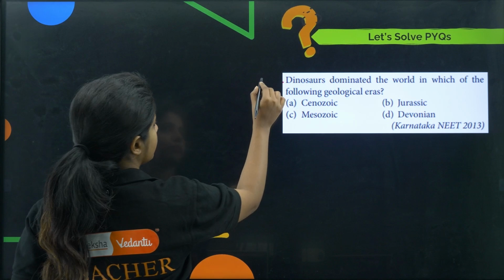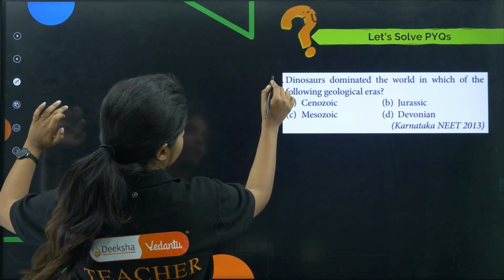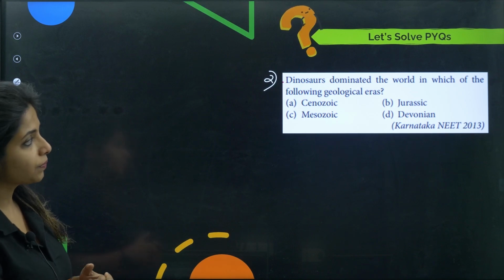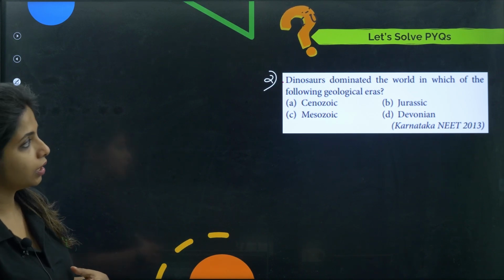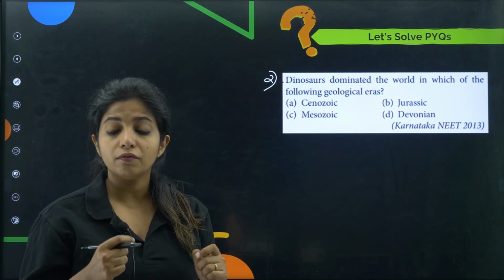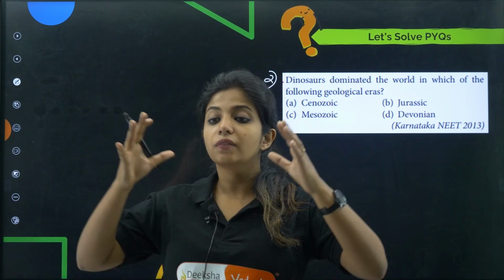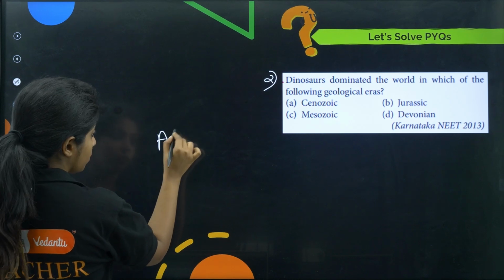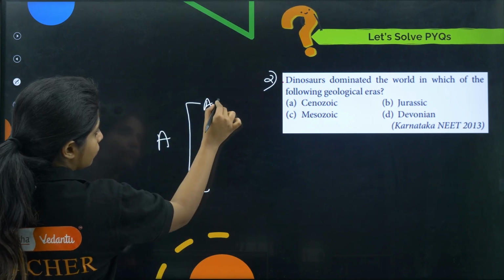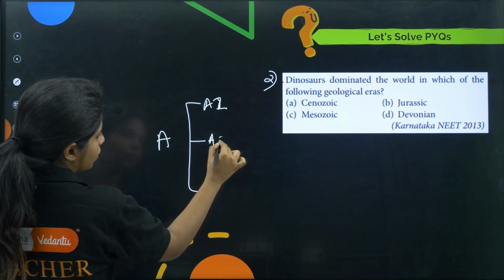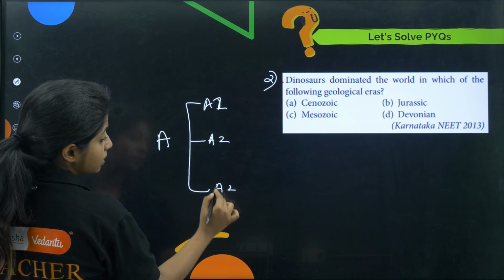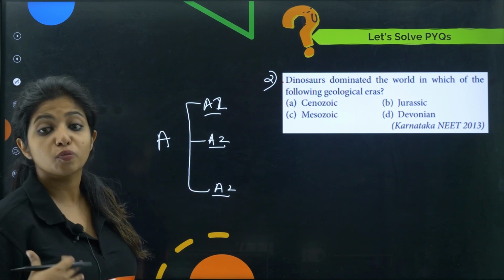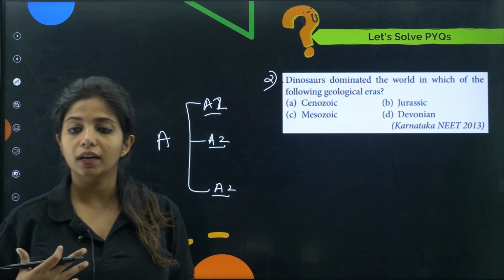Second question. Dinosaurs dominated the world in which of the following geological eras? Cenozoic, Jurassic, Mesozoic, Devonian. If you are given a broader option, but you know which sub part of this broader topic has the most amount of dinosaurs, you should be answering that. You should be more specific there. So tell me the answers.